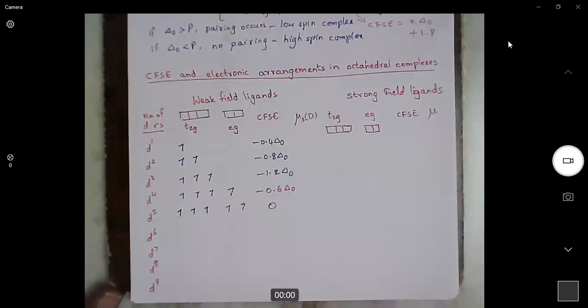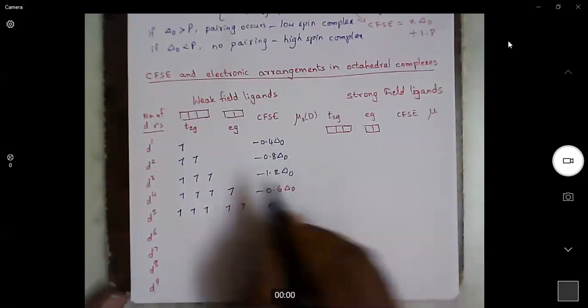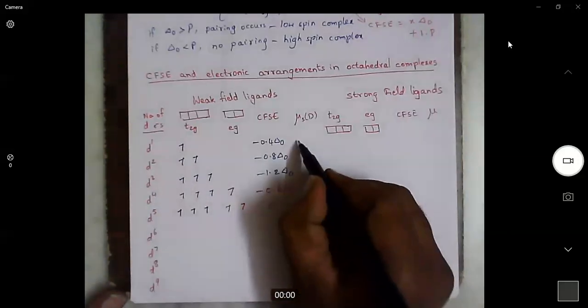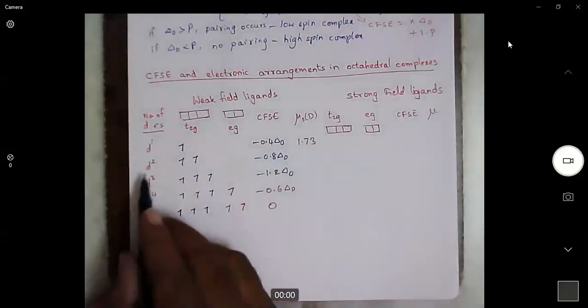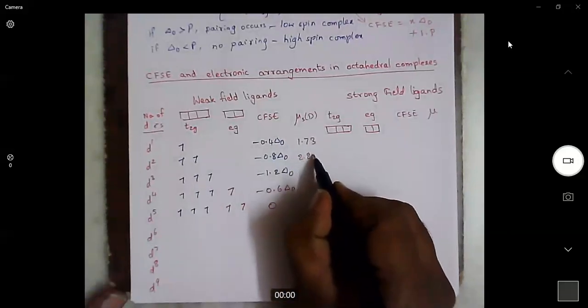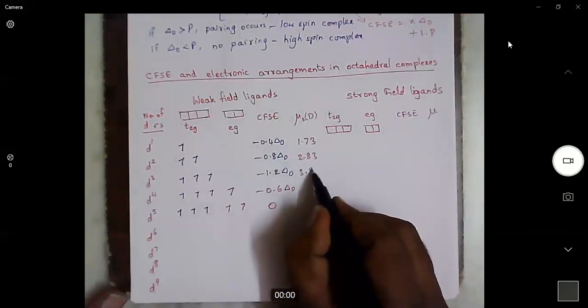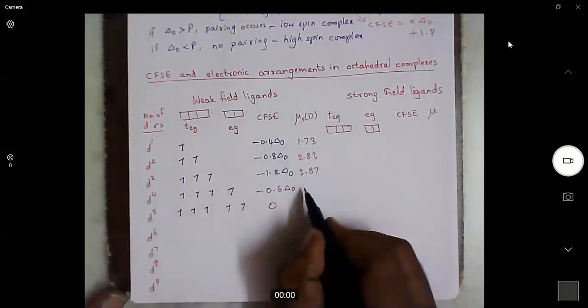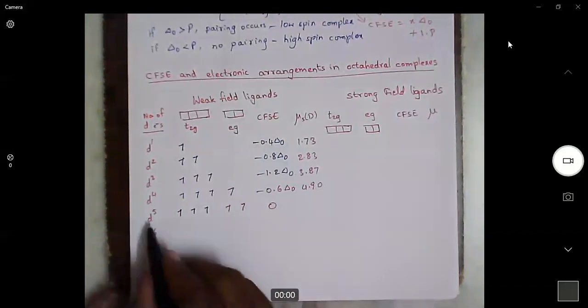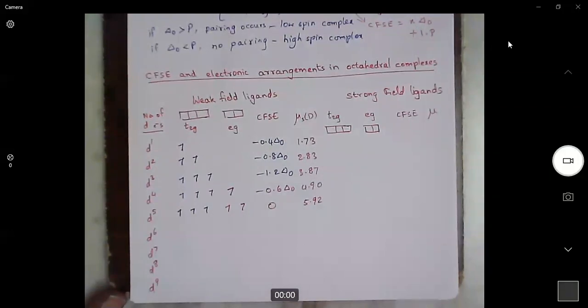Now look at the magnetic moment values. As I have given for the spin only formula, if we have 1 electron, then the magnetic moment is 1.73 BM. If we have 2 single electrons, it is 2.83 BM. If we have 3 single electrons, it is 3.87 BM. If it is 4 single electrons, it is 4.90. If we have 5 single electrons, it is 5.92 BM. We can calculate this from the spin only formula, square root of n into n plus 1.